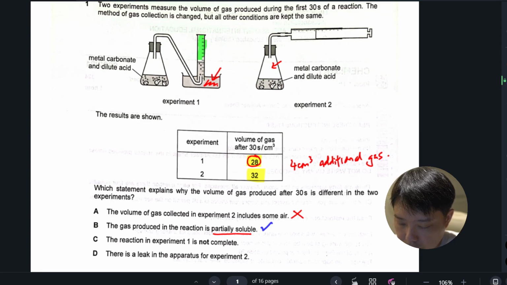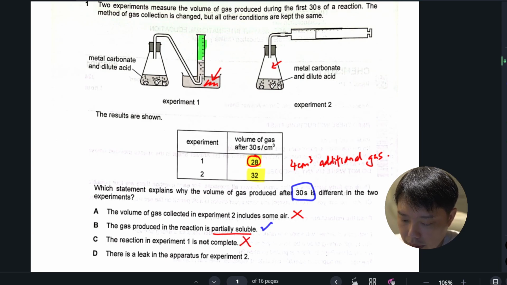Option C: the reaction in Experiment 1 is not complete. The conditions are the same, so they're both going to take 30 seconds. If the reaction in Experiment 1 is not complete, so too is the reaction in Experiment 2, which still doesn't explain why the volume of gas collected is different. So this option is incorrect, and we're going to rule this out.